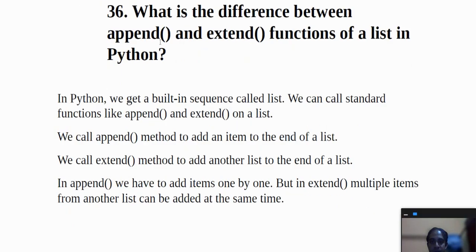And then, what is the difference between the append and extend functions of a list in Python? In Python we get a built-in sequence called list, and we can call standard functions like append and extend on a list. We call the append method to add an item to the end of the list, and we call the extend method to add another list to the end of the list. In append we have to add items one by one, but in extend multiple items from another list can be added to the same list.